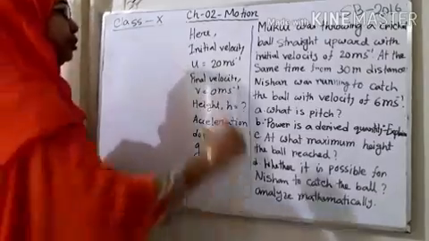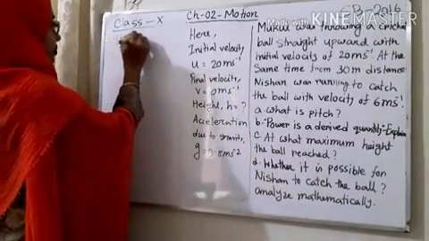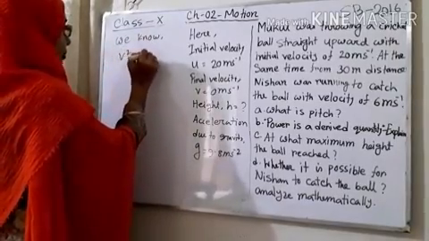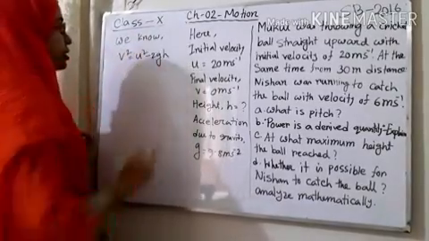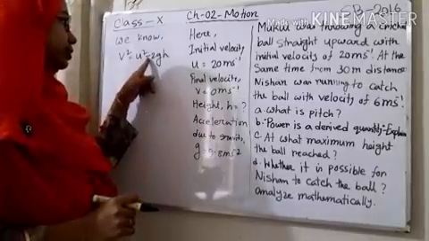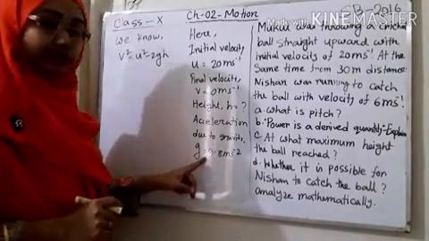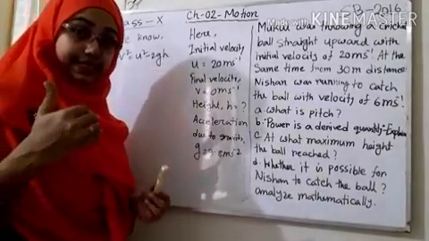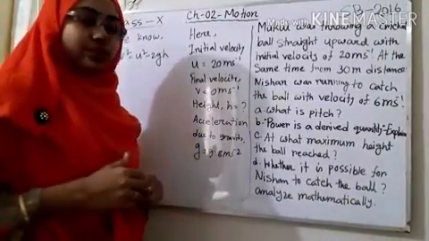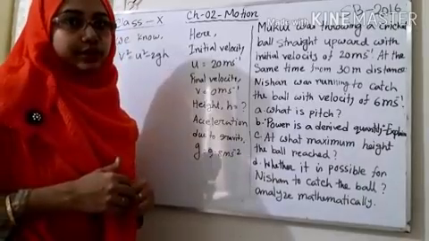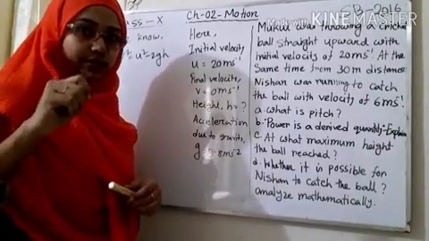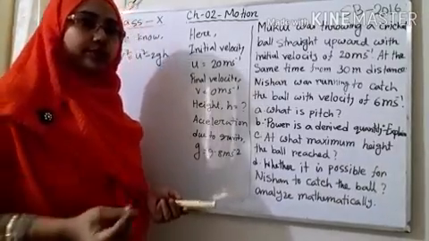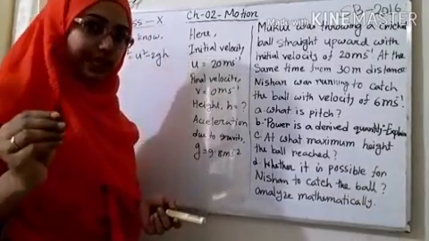Now we will write the formula here. We know v square equals u square minus 2gh. You can use this minus here, or if you are using plus, then you have to write g as minus. Why? Because you are throwing something upward, that means it is work against gravity. So gravitational force is against the motion, and that's why the value of g is negative. When it is falling down, it must be positive. When you are throwing something, the value of g must be negative.